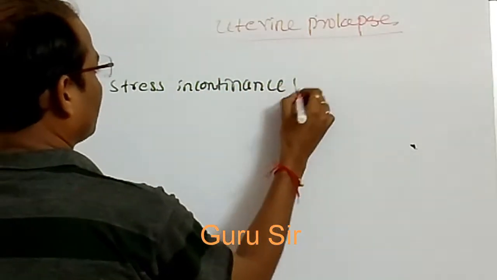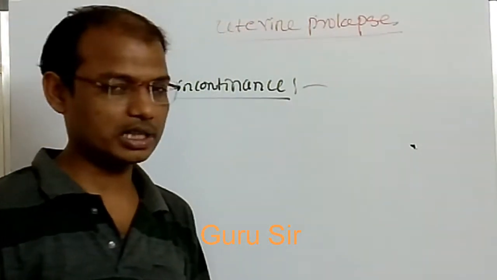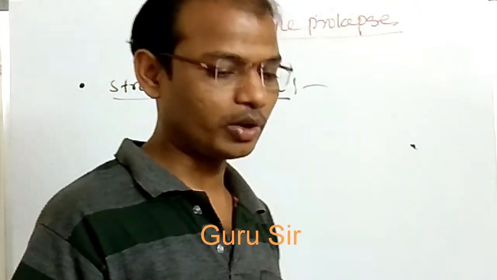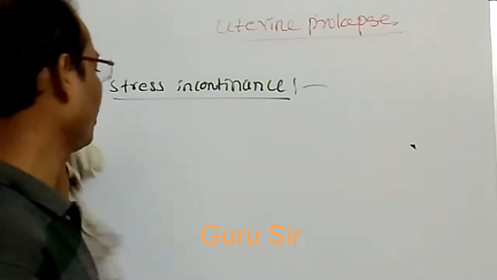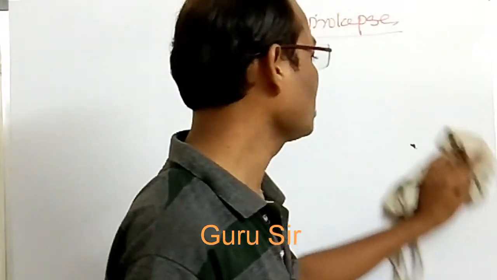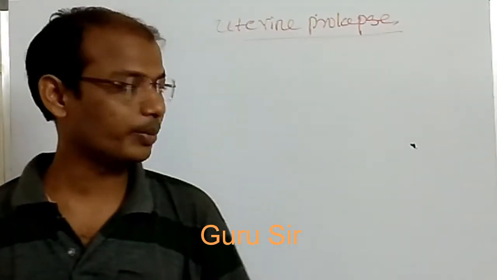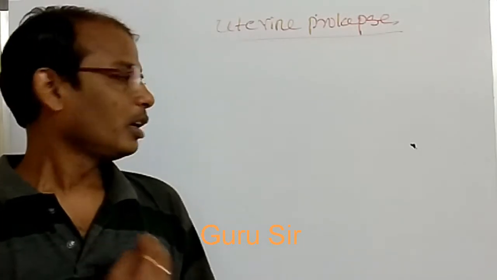What is stress incontinence? The urine is passed unconsciously during sneezing and coughing because of the weakness of the bladder wall. That is how stress incontinence occurs. Stress incontinence means unconsciously passing urine through the bladder during sneezing and coughing.